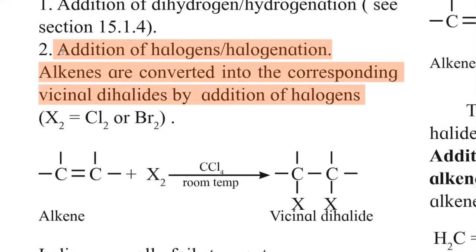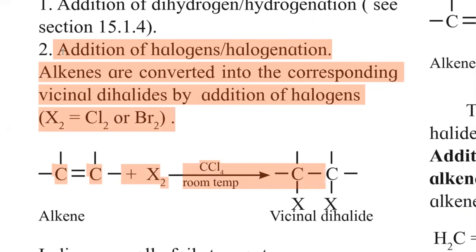Here the halogens used are chlorine or bromine because we know the reactivity of halogens is fluorine is greater than chlorine is greater than bromine is greater than iodine. So fluorine is too reactive and iodine is very less reactive, and therefore this chlorine and bromine addition we will study here. This is general equation given here.